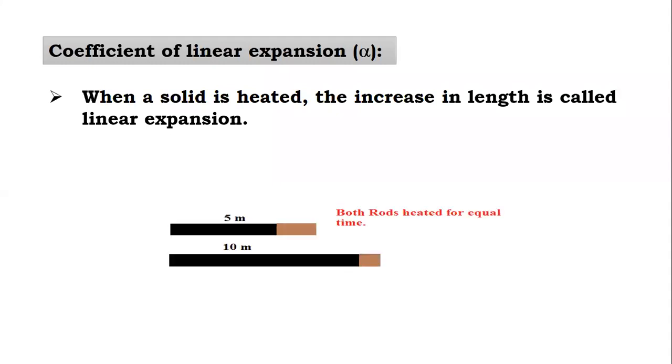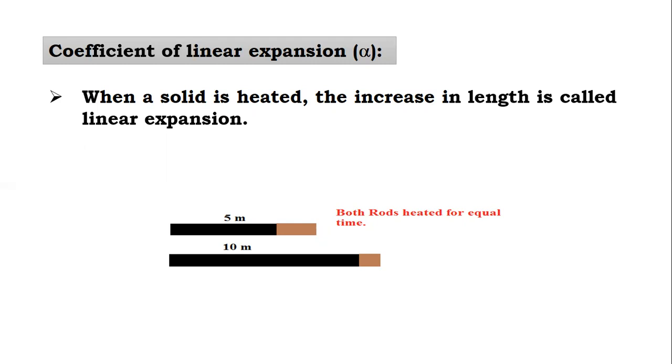Now we consider one example here. You can consider a metal rod. The first metal rod is 5 meter long and the second metal rod is 10 meter long. When we heat both the rods equally, then what do you observe? You observe elongation in both the metal rods if they are made from the same material. Now, linear expansion depends on what?